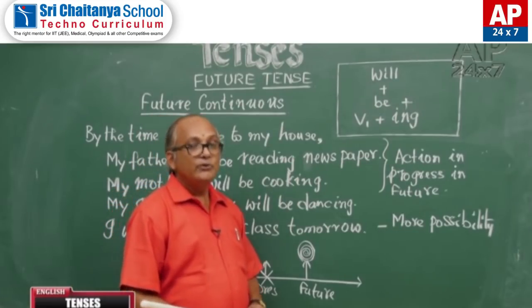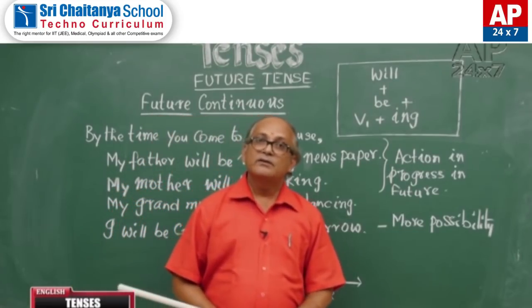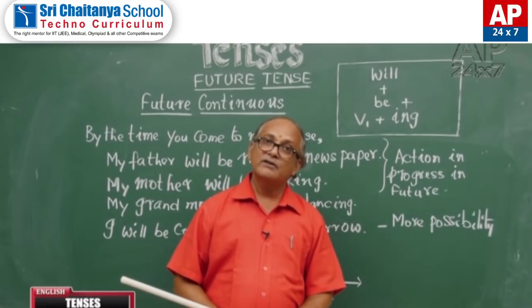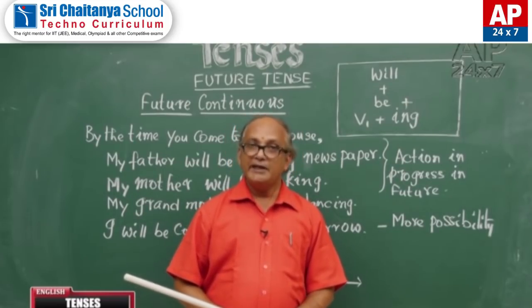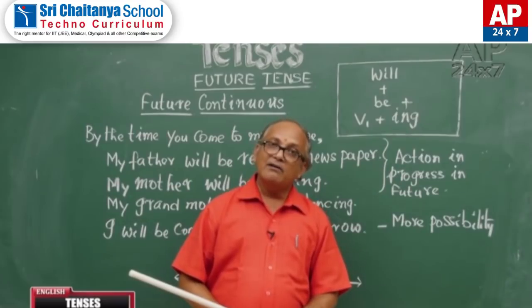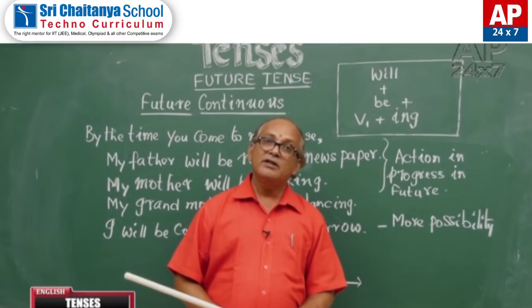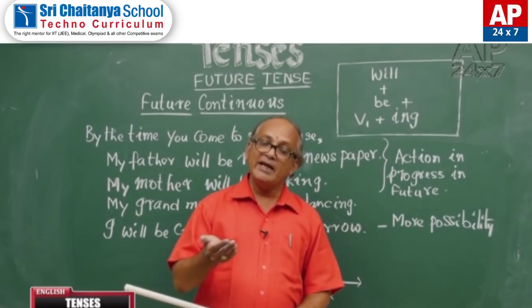Coming to the uses of future continuous, we have two uses, strictly speaking. The first use is when we are speaking about an action which will be in progress at a point of time in future.